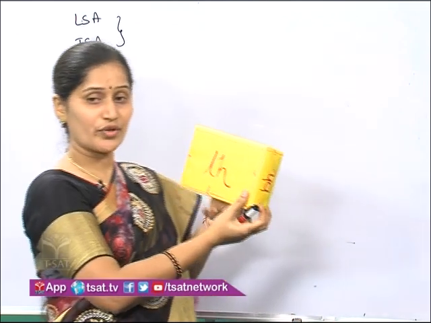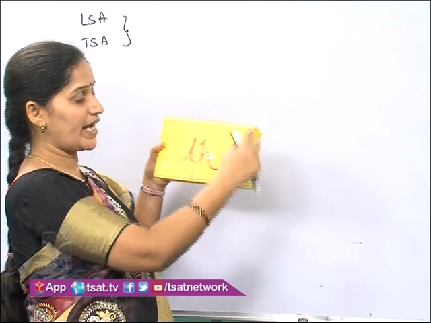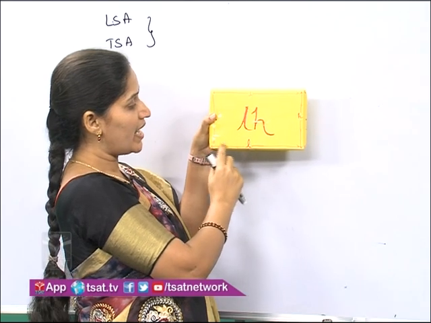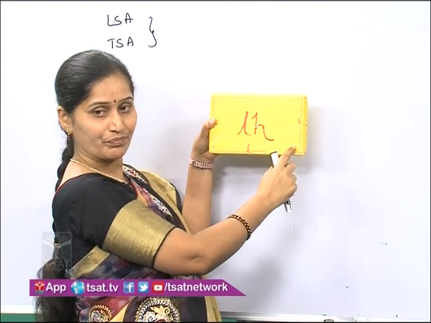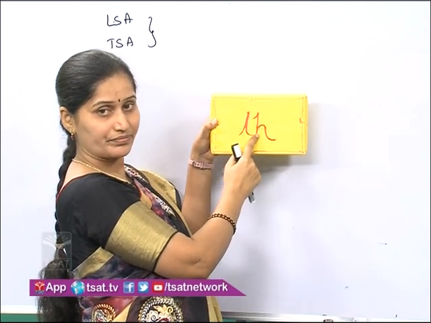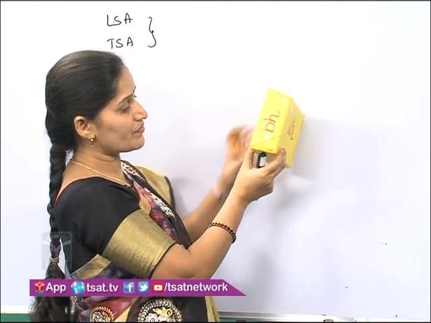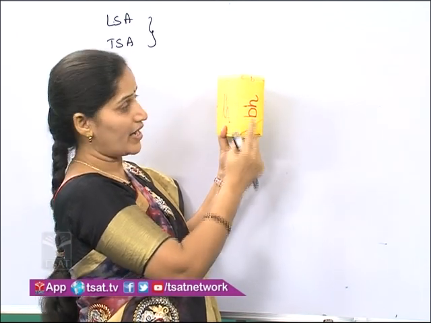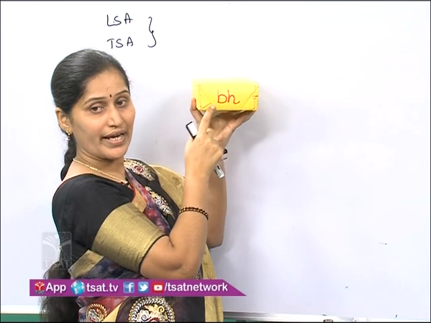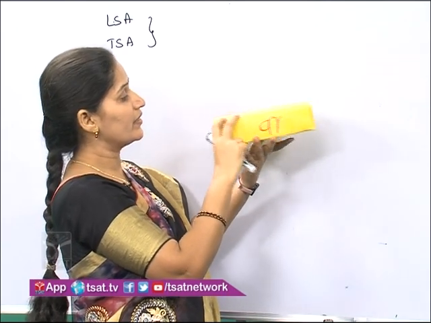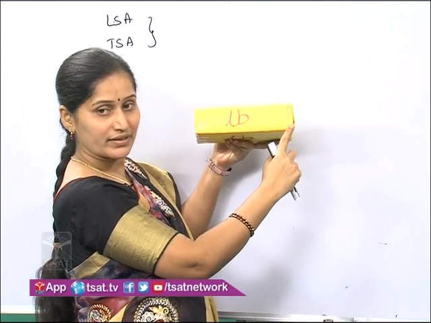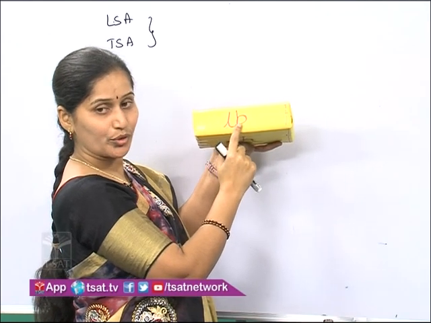If you take this particular face, dimensions are length and height, so the area of this face is L into H. Similarly, this face has breadth and height, so the area is B into H. And if I take the base, length and breadth, the area is L into B.